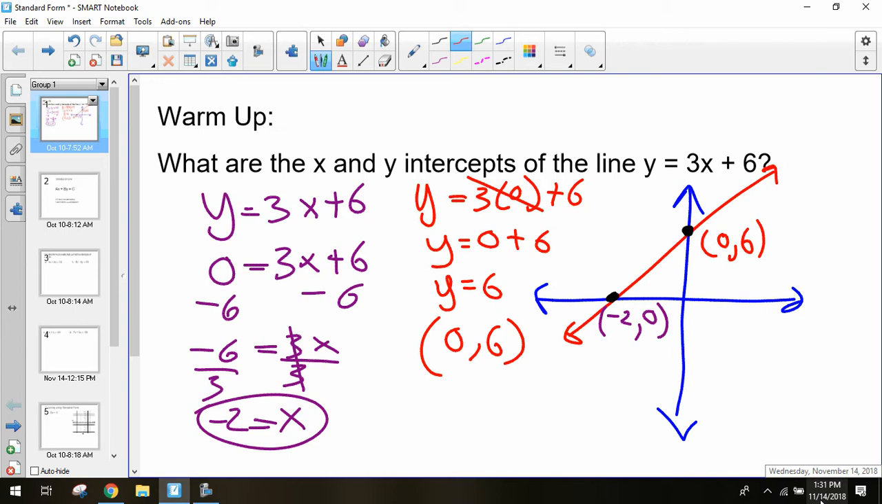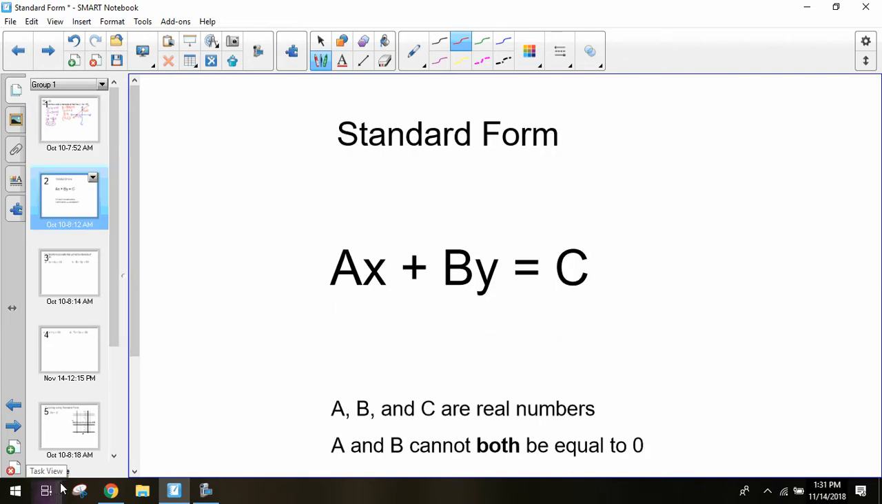So this wasn't too hard to solve, especially because we were in slope-intercept form. But we do have a form of a line, just like our slope-intercept form and just like our point-slope form, that lets us solve for these intercepts much easier. And we call that form standard form. And so, once again, this is our third form of a line. We've talked about our slope-intercept form, which was our y equals mx plus b.